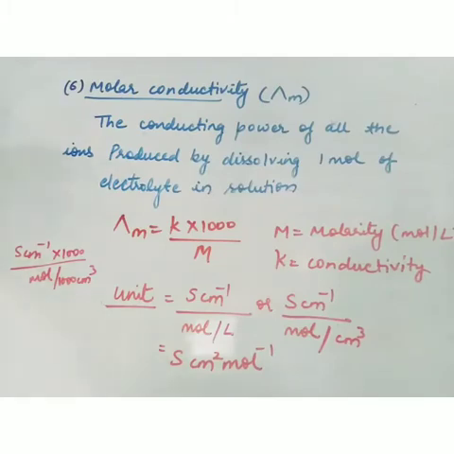Now how can we derive its unit? The unit of conductivity is Siemens centimeter inverse. The unit of molarity is moles per liter. In place of liter I can put centimeter cube, because 1 centimeter cube is 1 ml. So in place of moles per liter we can write moles per centimeter cube, and we get the final unit as Siemens centimeter square mole inverse.